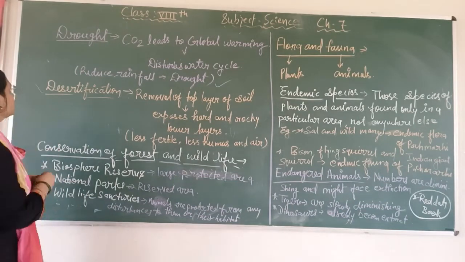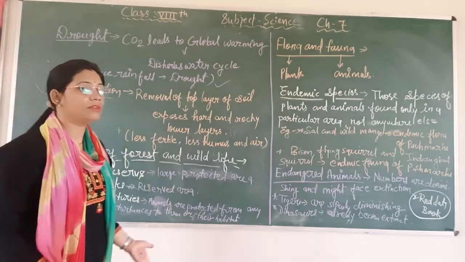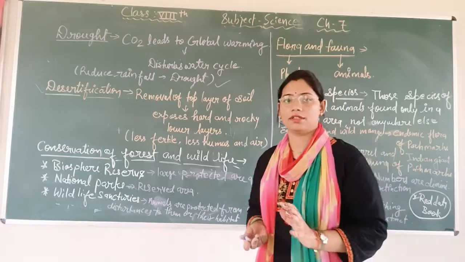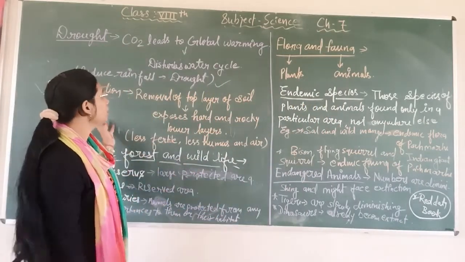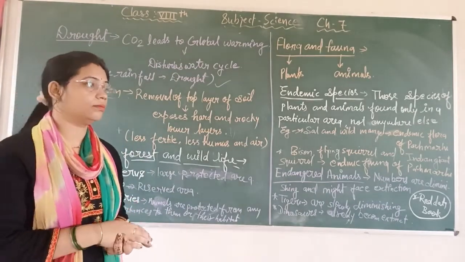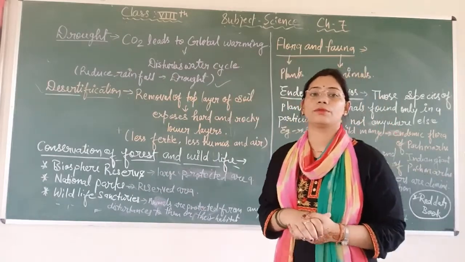It is clear. The first word is desert, so it means conversion of lands into deserts. And how will it happen? The roots of plants and trees bind the soil, the upper layer of soil.